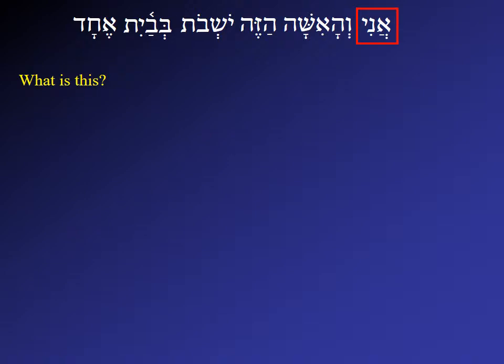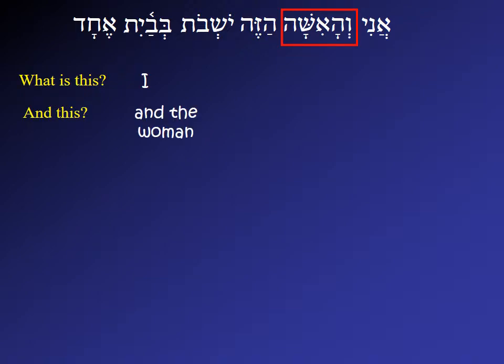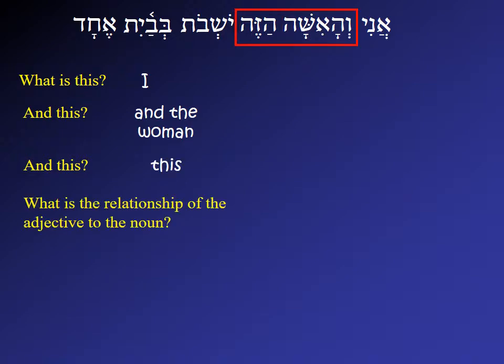Right, now we can do most of this sentence actually quite easily. So first we have ani, vocabulary word. This is one of our independent personal pronouns, meaning I. Ve'ha'isha, just vav plus definite article plus our vocabulary word, and the woman. Then hazeh means this.